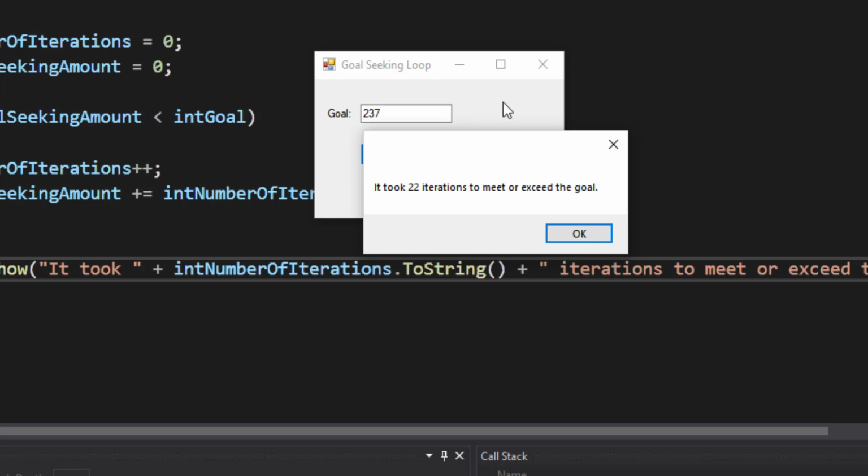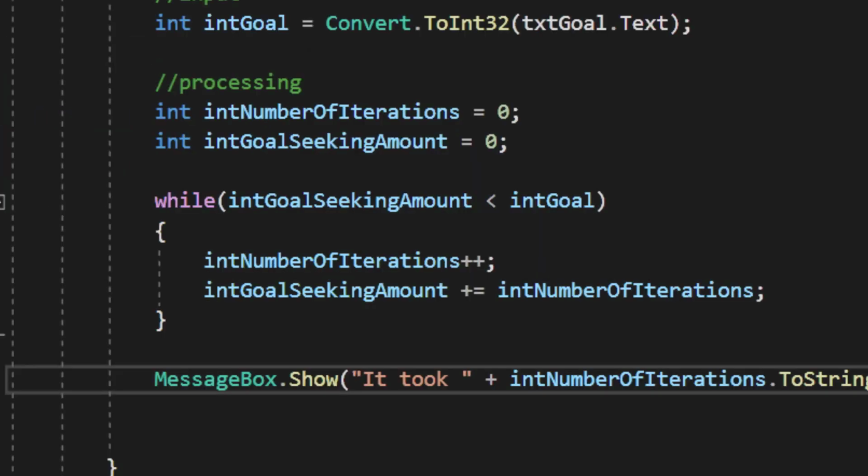And we could obviously change this problem to all sorts of things. Maybe the goal is a specific amount of money in your bank account. You're going to deposit some amount every single month, earn some interest every single month, and keep on doing so until you have enough money to buy a new television or a bicycle. This would be a neat problem to go ahead and explore those goals.